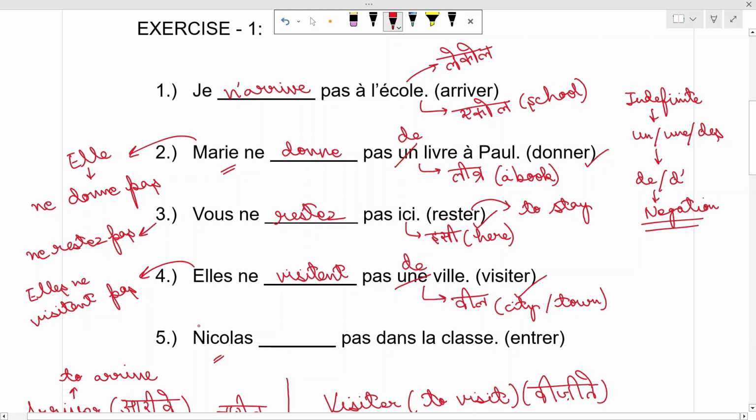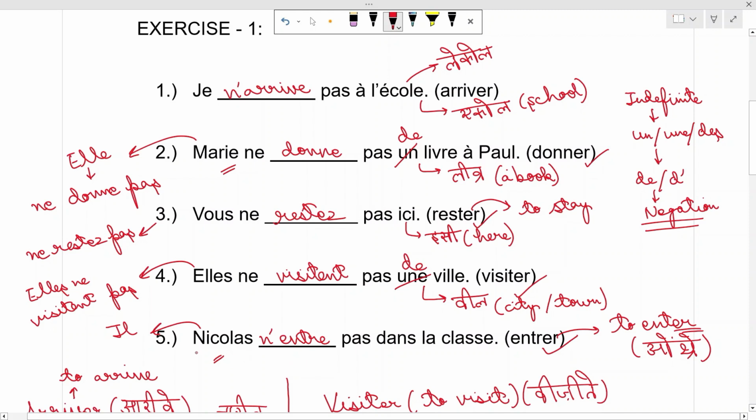The fifth one is Nicolas, which is a masculine third person. So il will be used. This is entrer. Entrer means to enter. Because of the ER ending verb rule, this will be conjugated in negation as il n'entre pas.